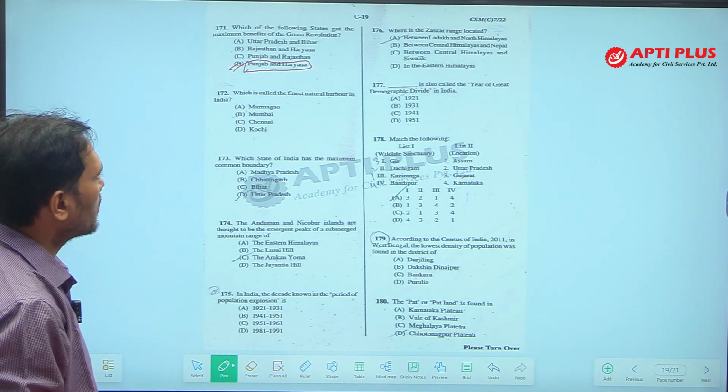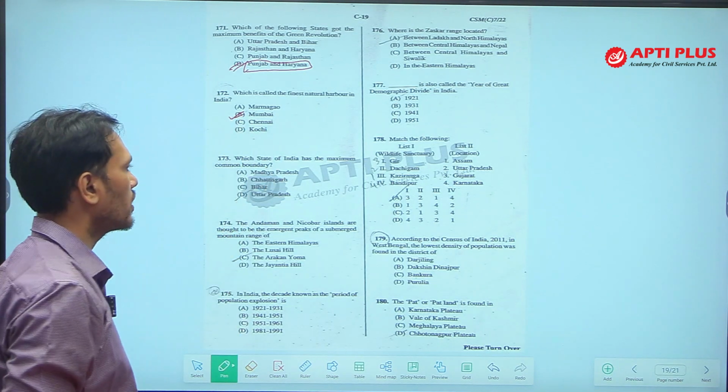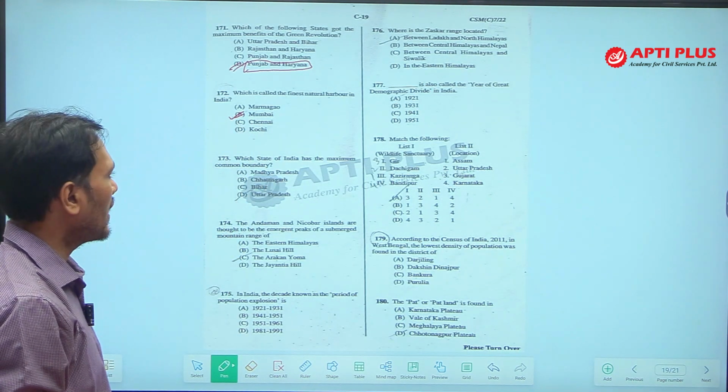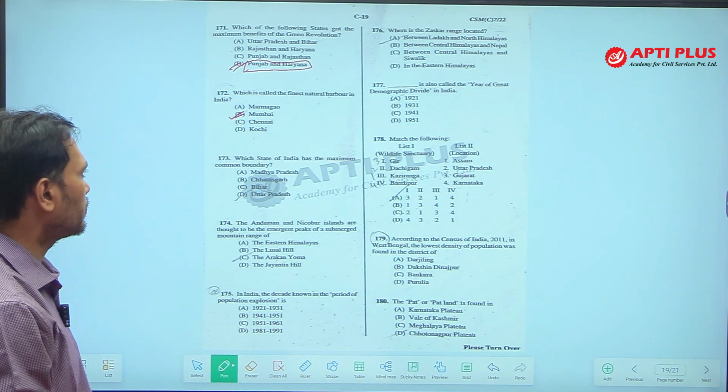Sorry. Question number 172, which is called the finest natural harbour in India? It is Mumbai. Mumbai is situated along the west coast. It is a natural harbour, and the finest natural harbour of India is Mumbai.